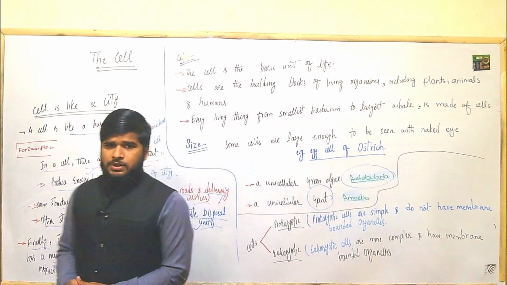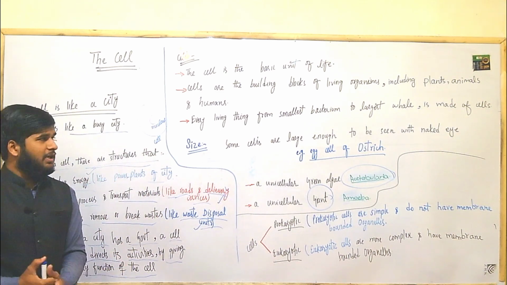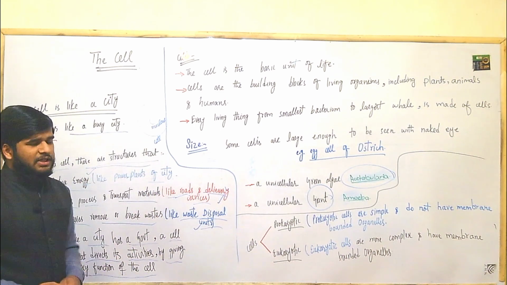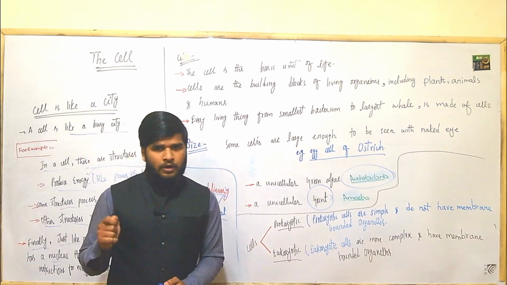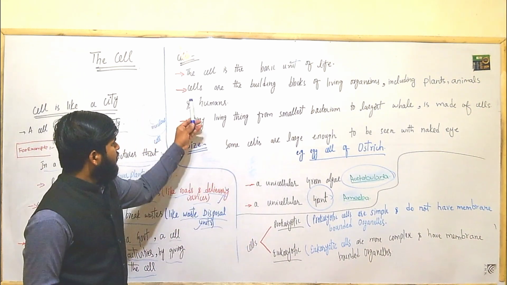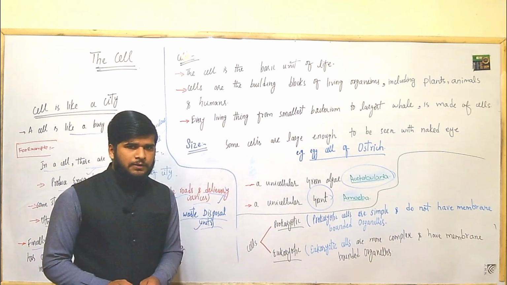Okay, so friends, here we compare a cell with a busy city. Now we'll see the definition of a cell. What is a cell? The cell is the basic unit of life. Cells are the building blocks of living organisms. What are the building blocks?